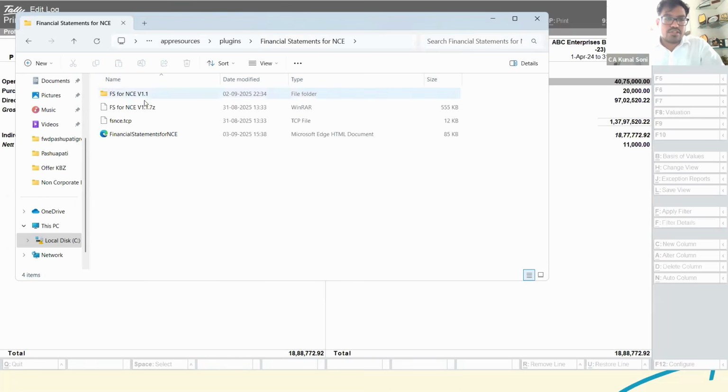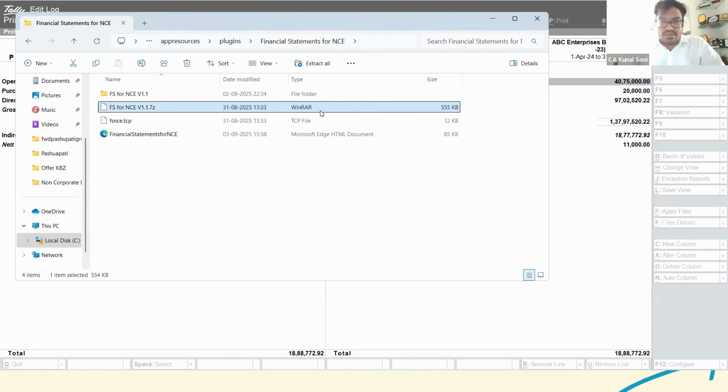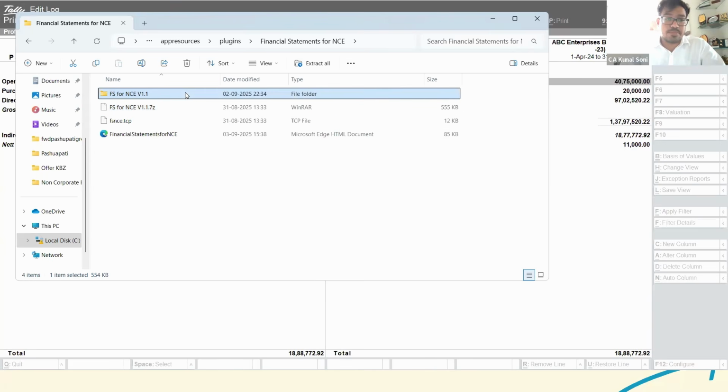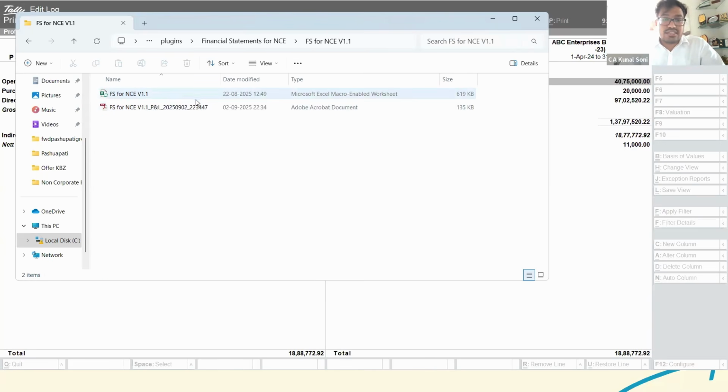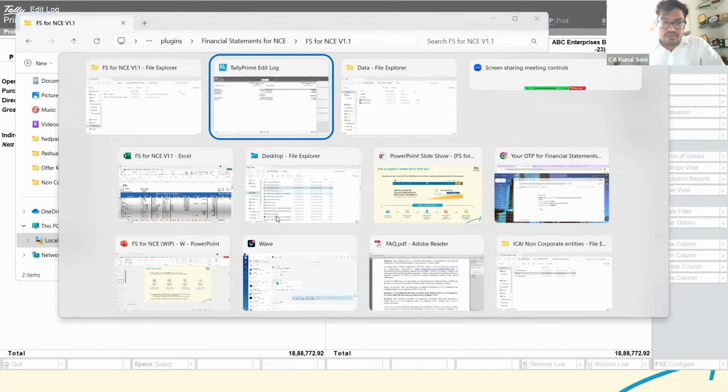Now what you need to do is, once you have extracted this particular Excel utility, when you update the add-on, it is there by default, and if not, you could even download it from the Tally portal also. So that option is available. By default, it would be there in the install folder also. So this is the Excel file.